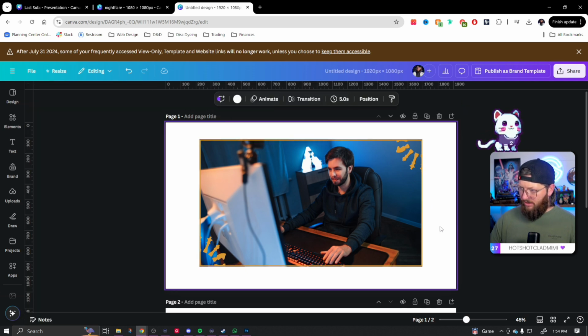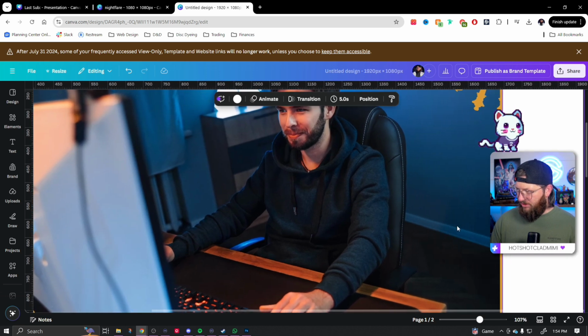Okay, pretty good. Now let's fix the border. See how the border is not coming all the way to the edge of the image.